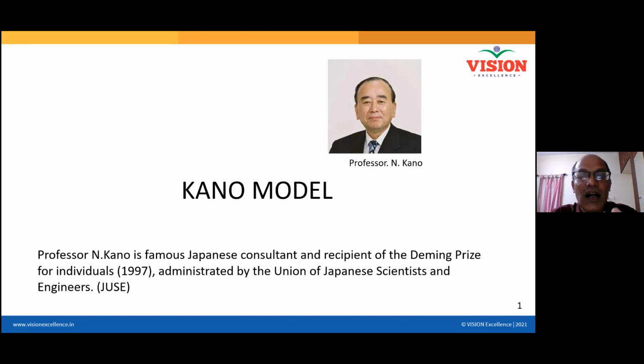For understanding this, Dr. Kano developed a model based on certain categories. That particular model is called the Kano model. So we will see how he developed this model.